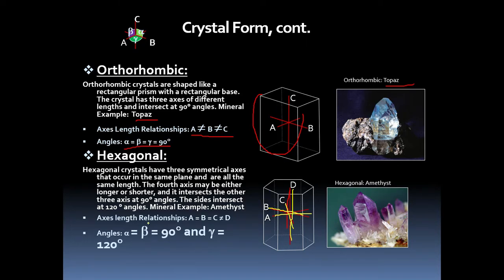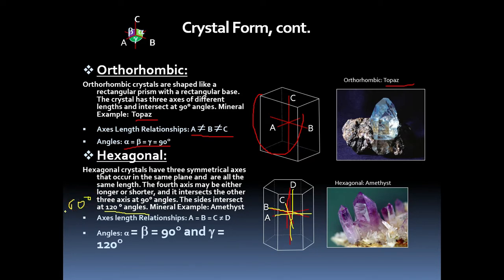So a very important point I want to mention here. The angle between the horizontal axes A, B, C is 120 degrees. The angle between A and B, like that, will be 60 degrees.